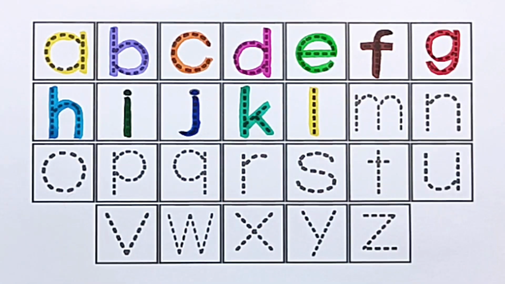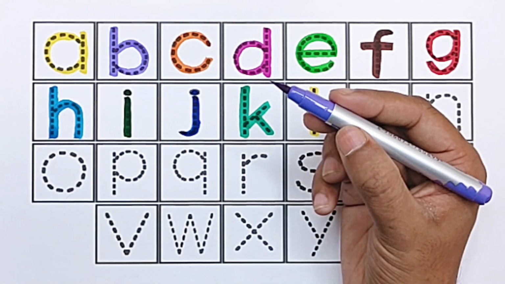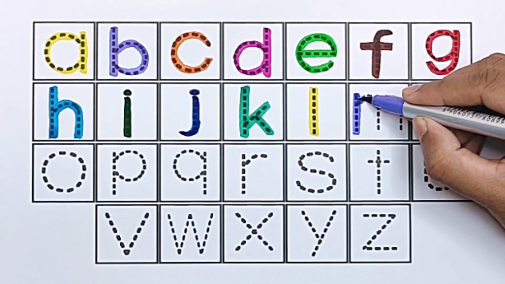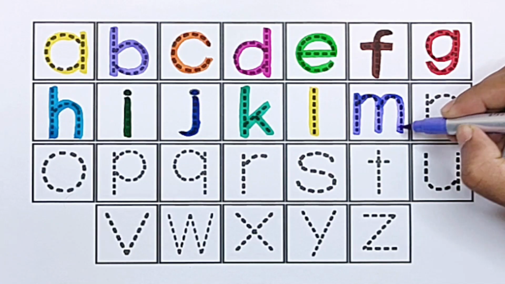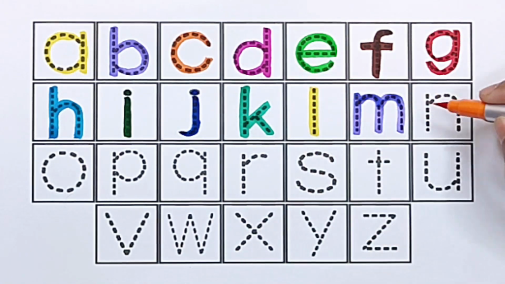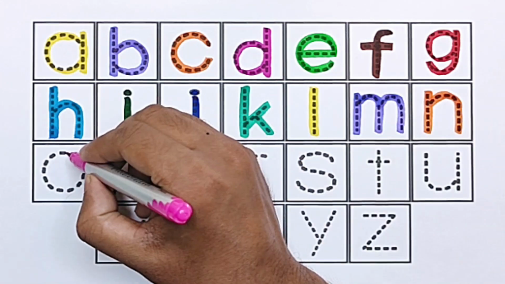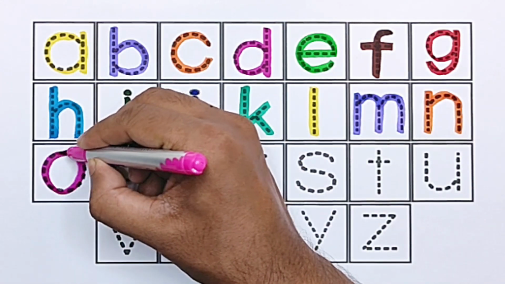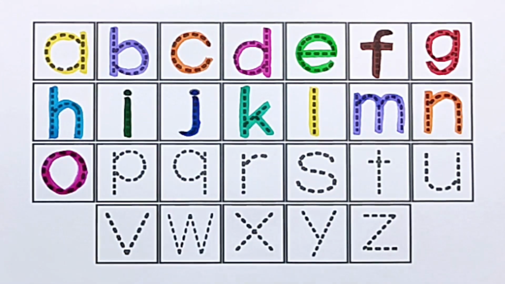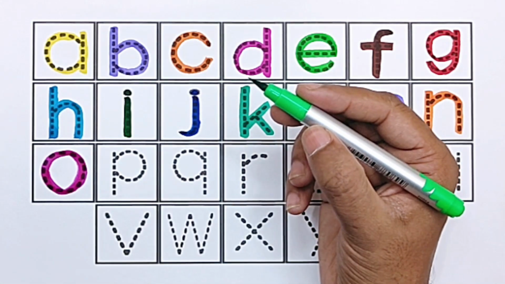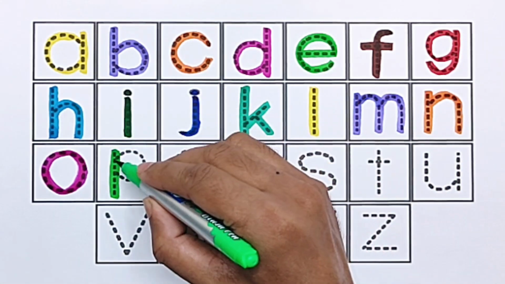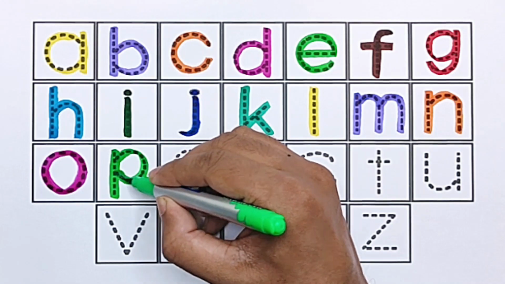L for lollipop. Purple color. M for mango. Orange color. N for noodles. Pink color. O for orange. Light green color. P for pineapple.